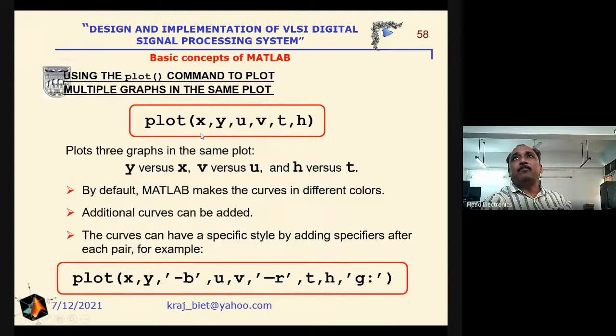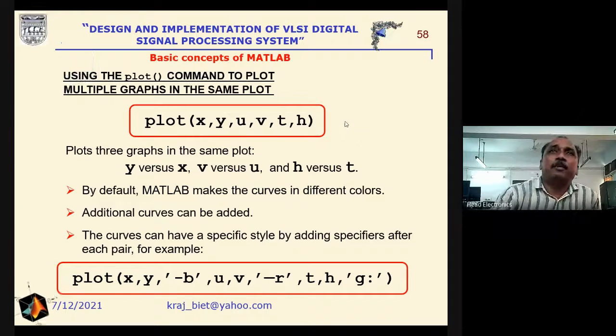Suppose we write here the plot x comma y, u comma v, t comma h, then we will get here the three graphs between x and y, u and v, t and h. But all three curves will have the same color, that is blue. And if we write here the plot x comma y in blue color, u comma v in red color, and t comma h in green color.